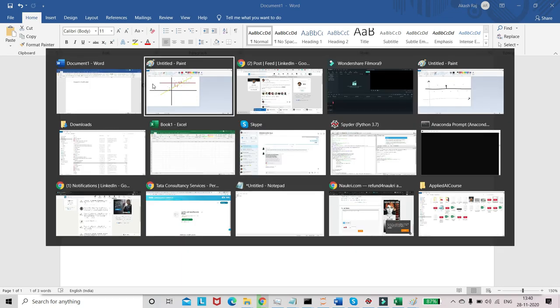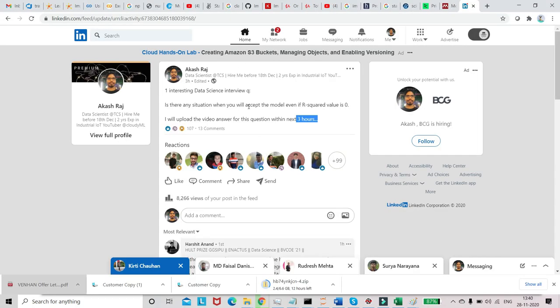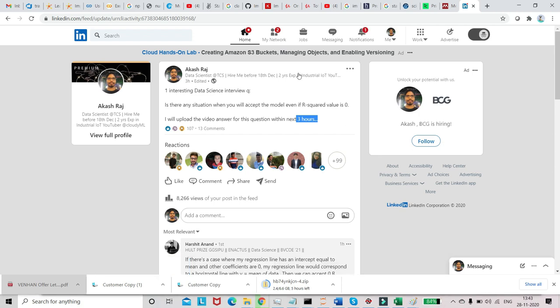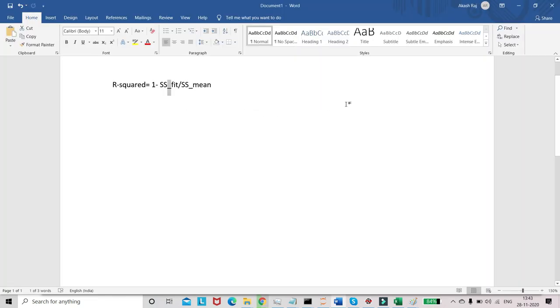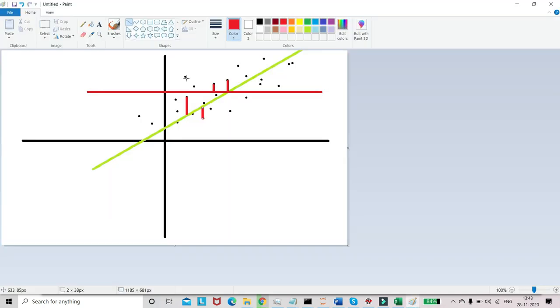But the question is a bit tricky. I was asked this question in an Ericsson interview. Here they want to know: even when R squared is 0, will we accept the model? Generally, going by this formula, if R squared is close to 0, it means my fit line is around the mean line, so it's not a good model. The terms cancel each other, the ratio becomes 1, and the whole R squared becomes 0. It's not a good one, right? If my data points are like this but I'm getting a fitting line like this, it's a bad model.